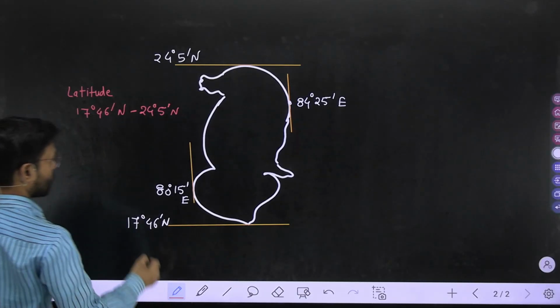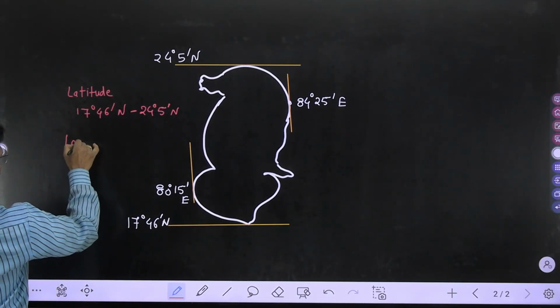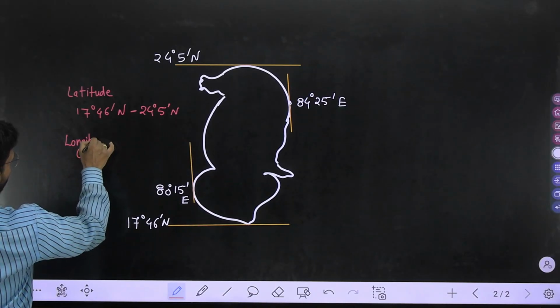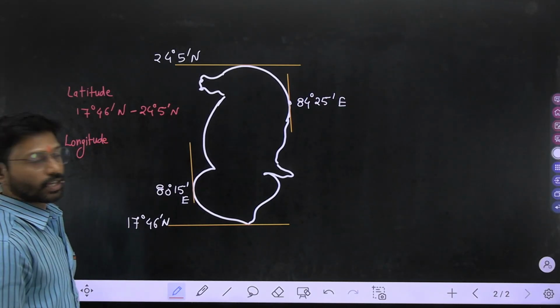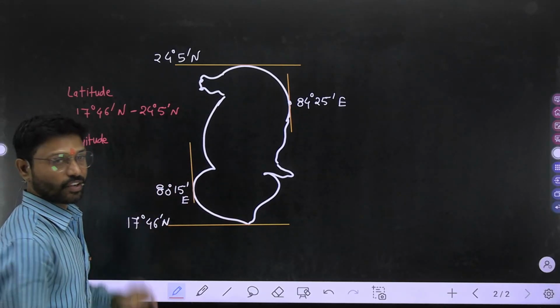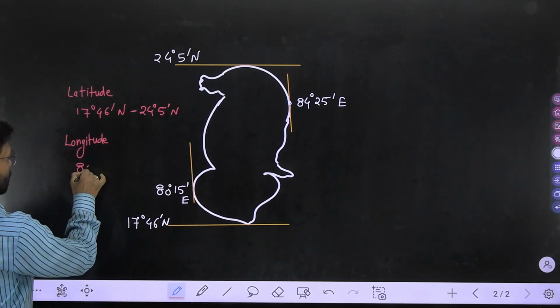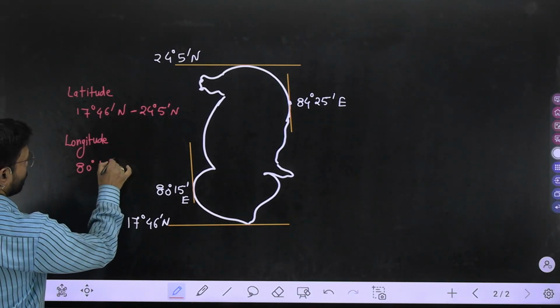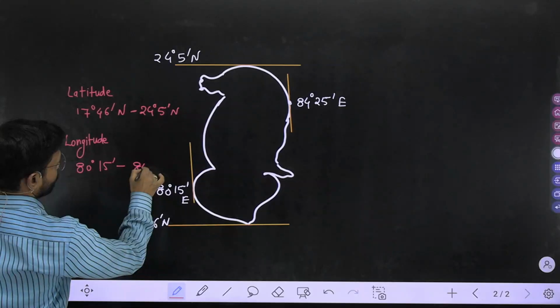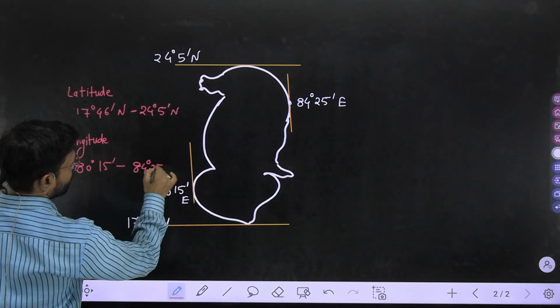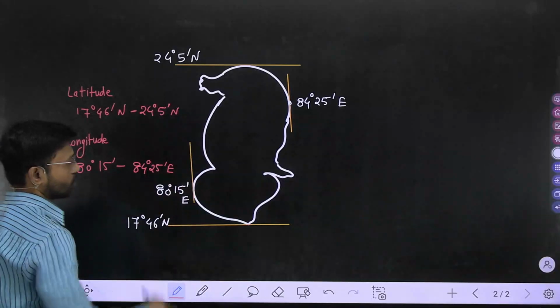Now another one is the longitude position. Longitude position is from 80 degree 15 minute east to 84 degree 25 minute east. So this should be the answer.